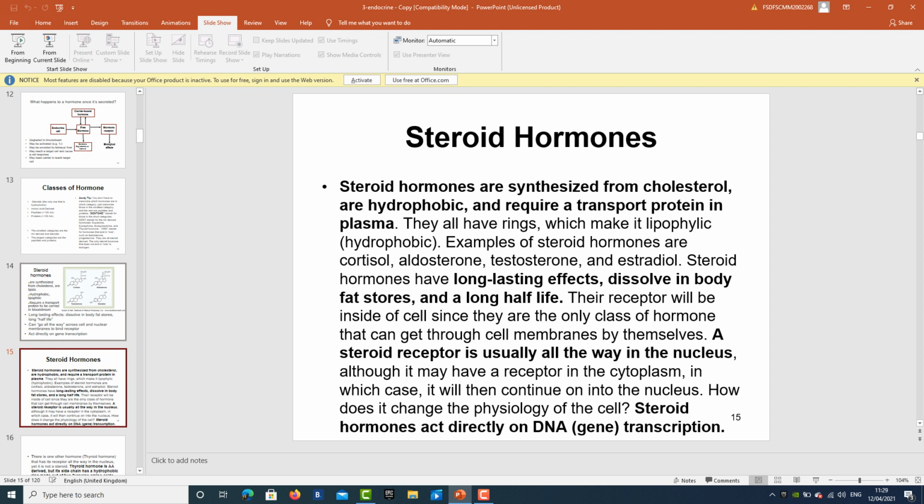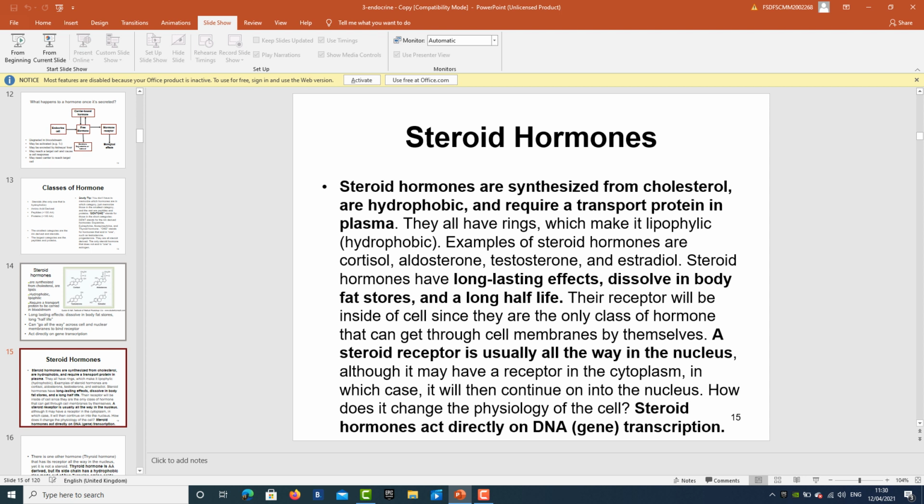The receptor is inside the cell because steroid hormones can easily pass through the cell membrane, and they are the only class of hormone that can get through the cell membranes. A steroid receptor is usually in the nucleus, although it may be in the cytoplasm, in which case it will then continue on to the nucleus. How does it change the physiology of the cell? Steroid hormones act directly on DNA transcription.